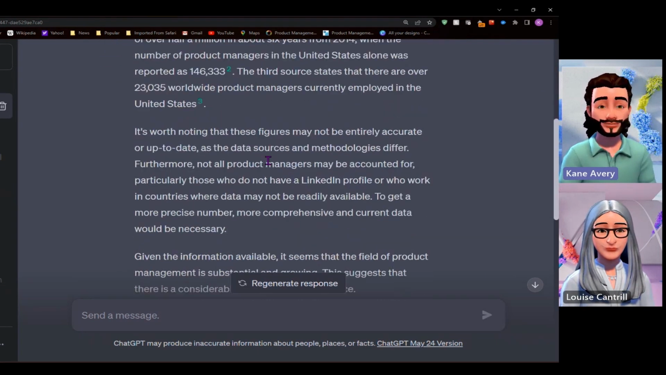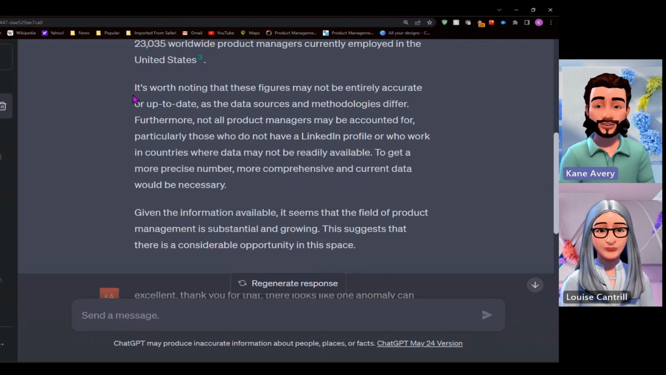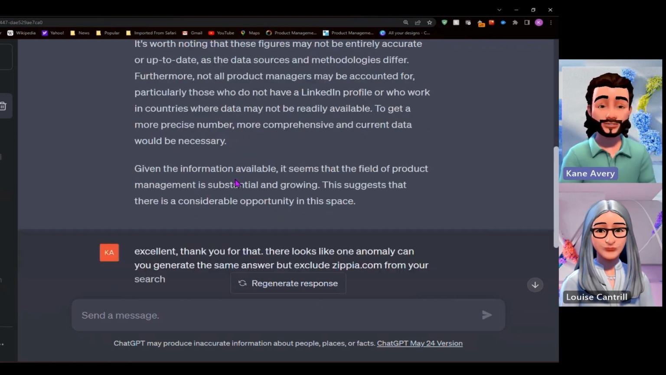So we can then see further, it's given us a little bit of information. It's worth noting that these figures might not be accurate or fully up to date. Also, certain product managers might not be accounted for through that LinkedIn data, as they may not have it as their profile, or their job role might be a product manager, but it might be named something slightly different. So it doesn't account for all of them. It gives us that window to understand what that data actually shows us.